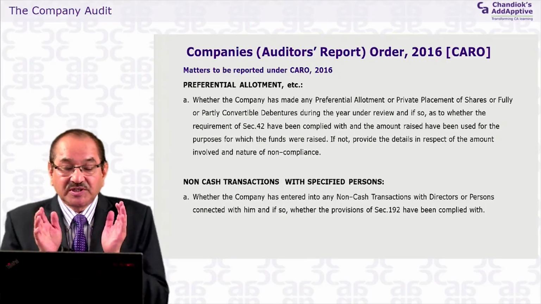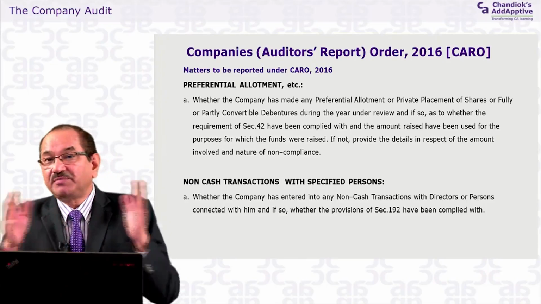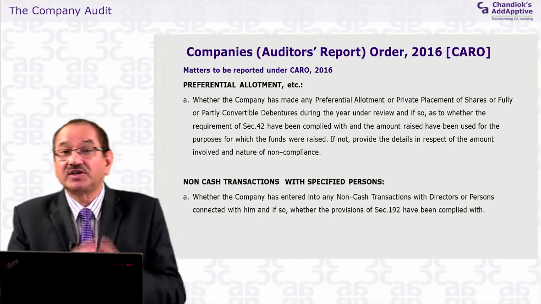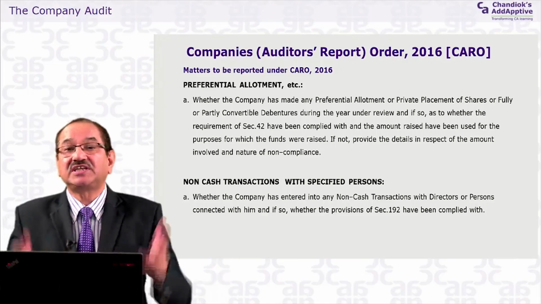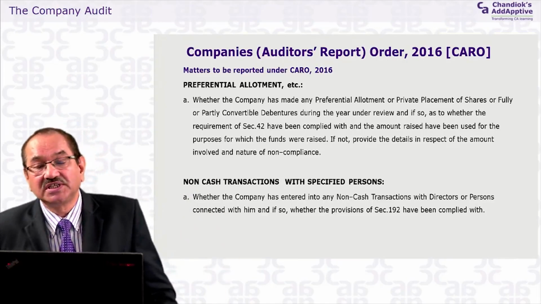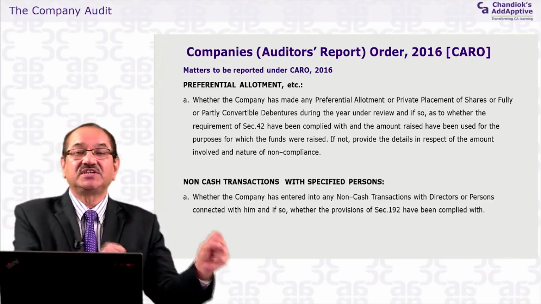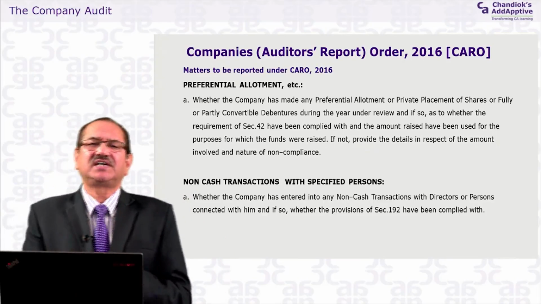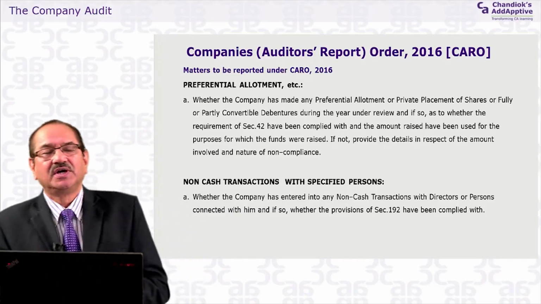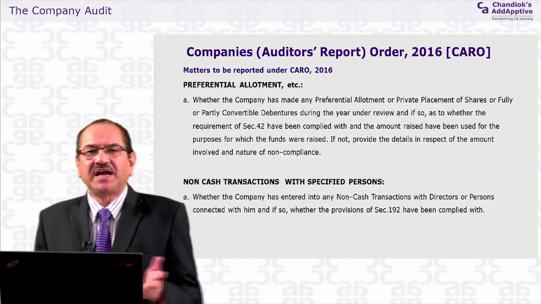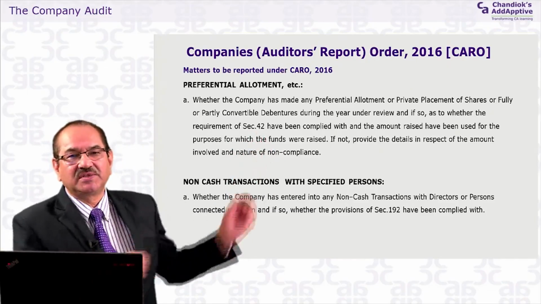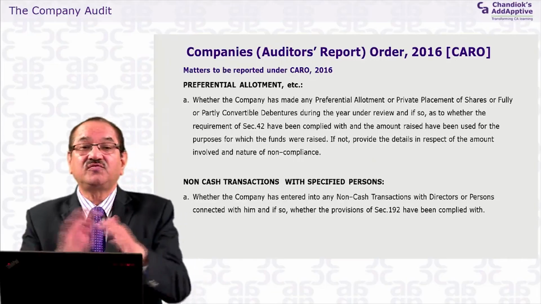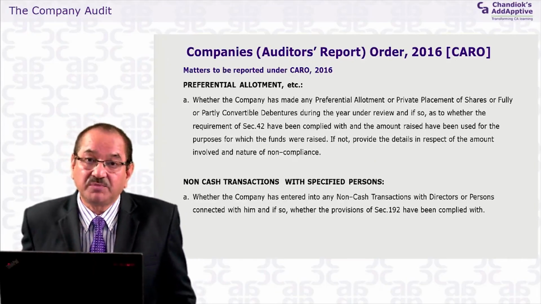The specified persons may be the managing director of that company, or the son of the managing director, or a relative of the managing director, or an influential shareholder having shares of 10% or more. You have made a non-cash transaction. A non-cash transaction may be that he has given you some land and they have taken some building in some other area. So there is a non-cash transaction involved. There is no cash inflow or outflow from the company.